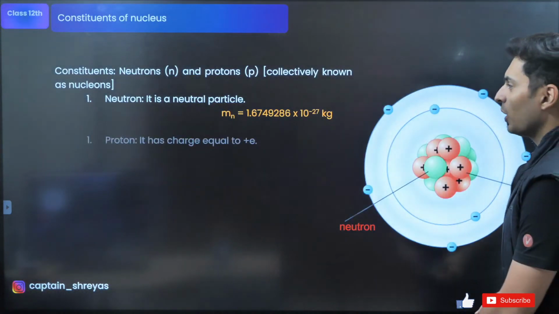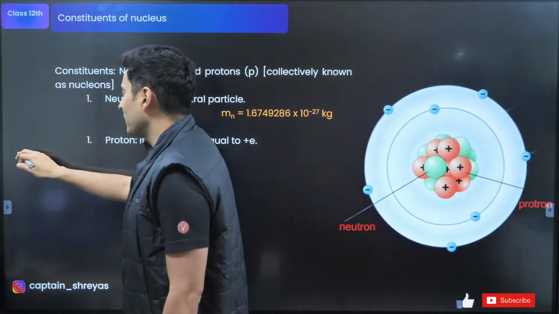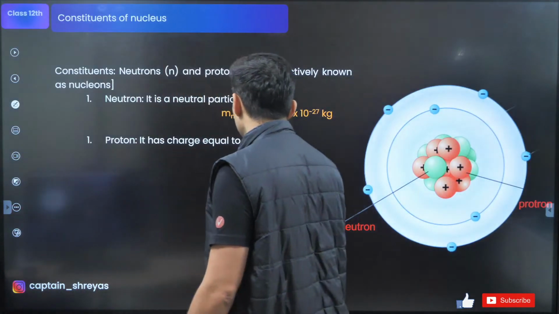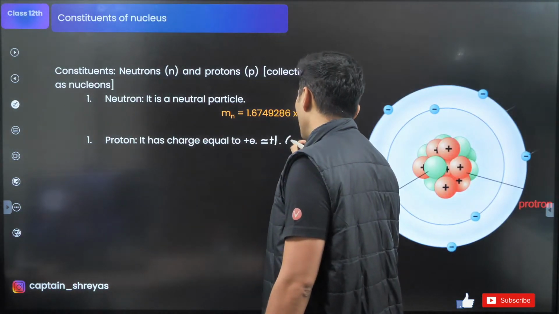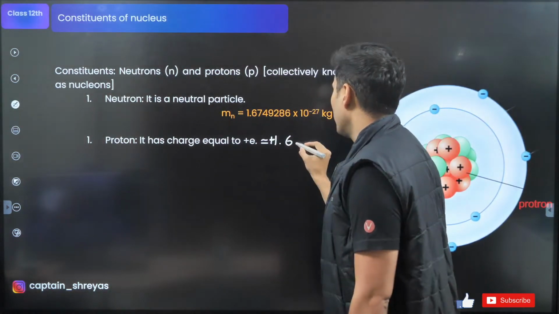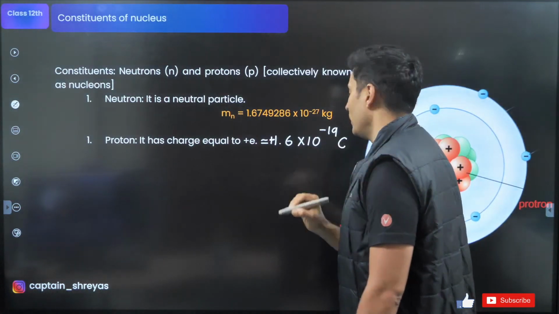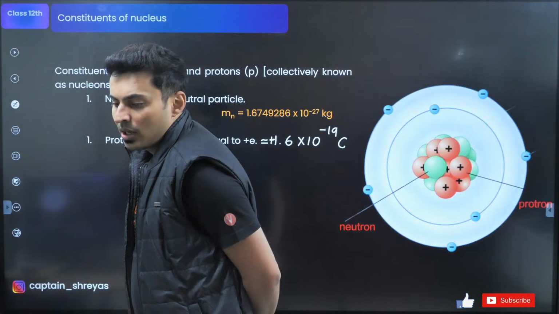If you talk about the proton, it has a plus E charge. What does that E stand for? What is the value of E, guys? Come on, put it up in the chat box. Plus E, what is the value? It is plus 1.6 × 10 to the power minus 19 coulomb. Exactly. Good evening, Zubair.